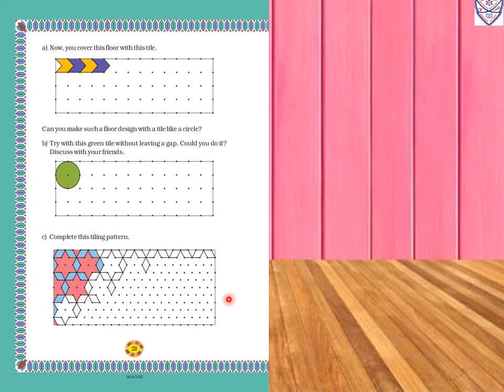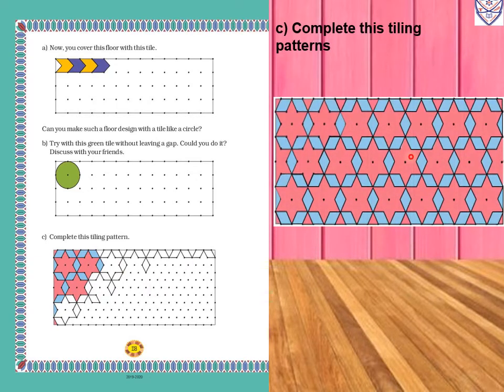Now same page C, complete this tiling pattern. Now here we have to complete this tiling pattern. Students, you have to do this in your book this way and you have to color it. Same pattern you have to repeat.